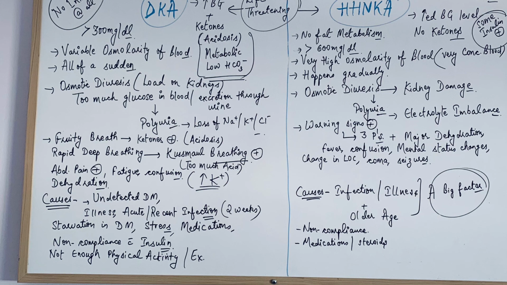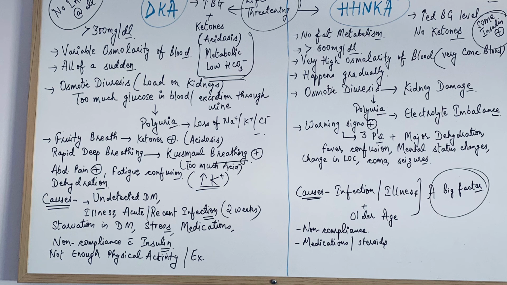In DKA there is metabolic acidosis present, and because of hyperglycemia the blood sugar level is more than 300 milligram per deciliter. But in HHNKA the level of glucose is very high, more than 600 and even more. Sometimes it cannot be measured on the blood sugar machine. It's too much glucose in the body, so that's why it is called a hyperosmolar hyperglycemic condition.